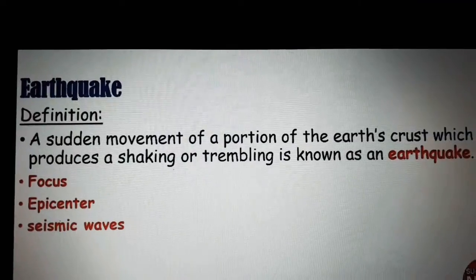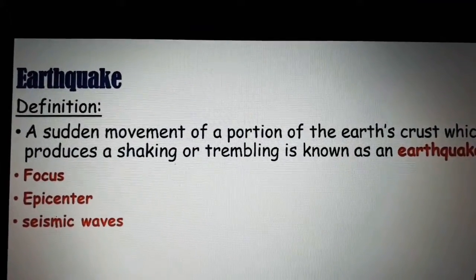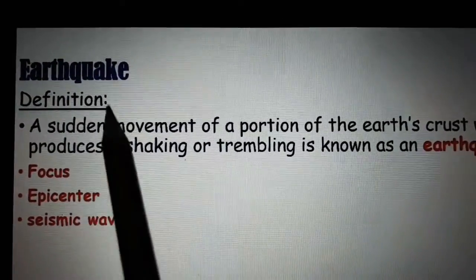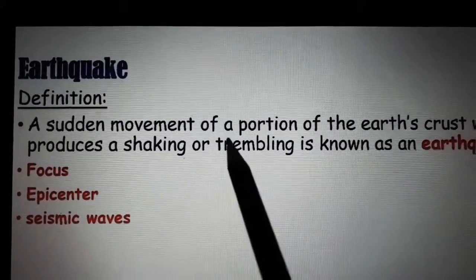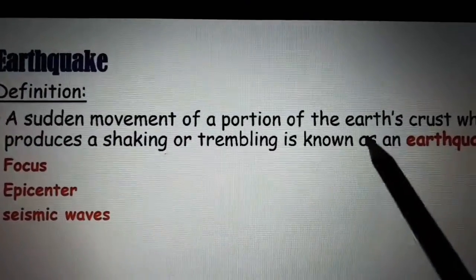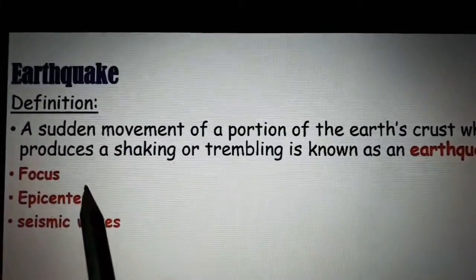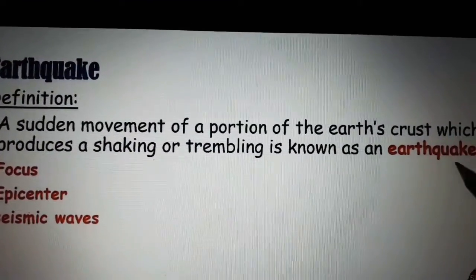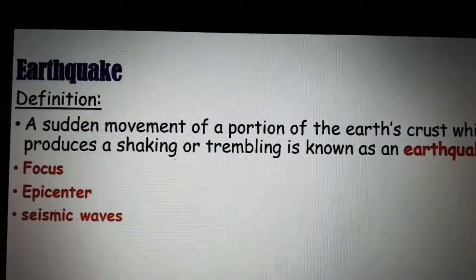Next, we are going to learn what an earthquake is. The sudden movement of a portion of the earth's crust which produces shaking or trembling is known as an earthquake. So what is an earthquake, students?